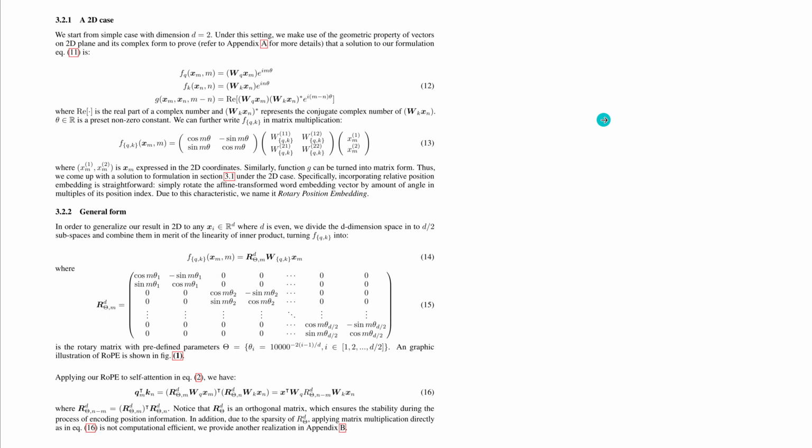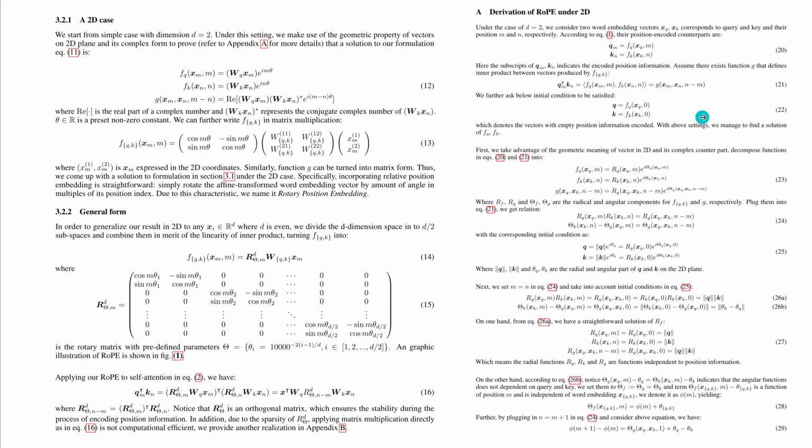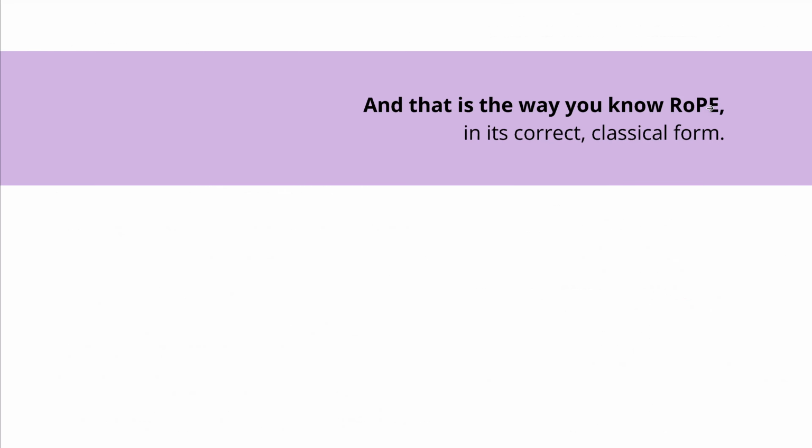Then they calculated their idea in a two-dimensional case. They found a general form, and they wrote in the annex of this publication a proof that this is really the correct solution. And you know, this is the way that we learned RoPE, the Rotary Position Embedding of our words, of our tokens, when we do the self-attention calculation in our classical transformers.